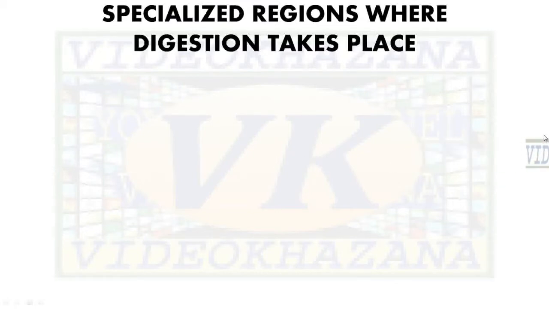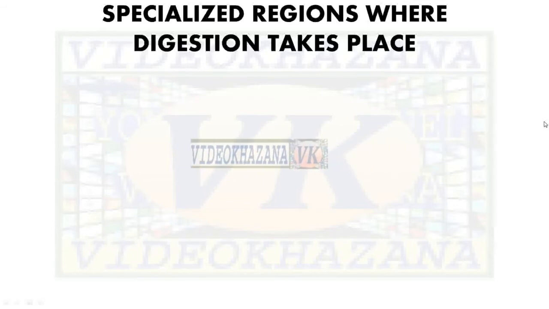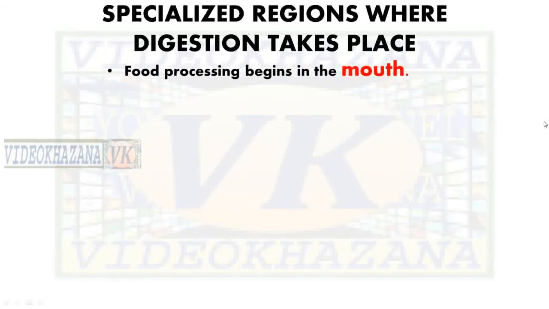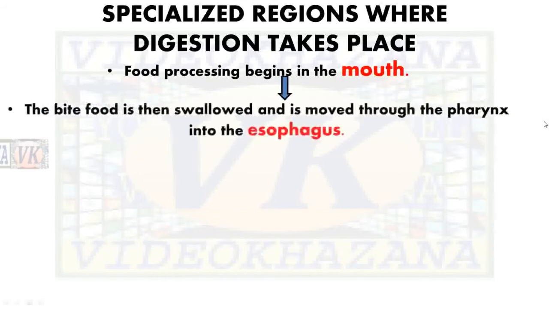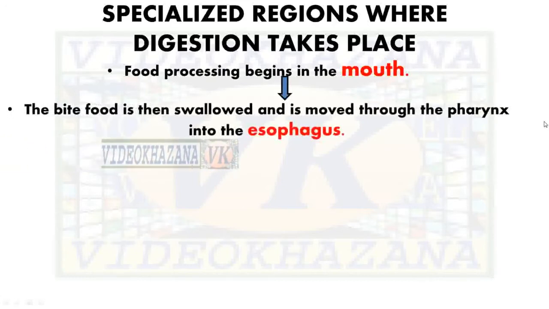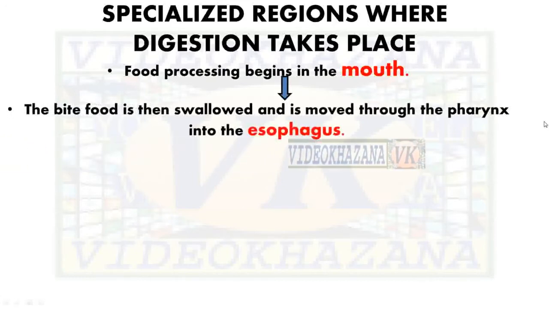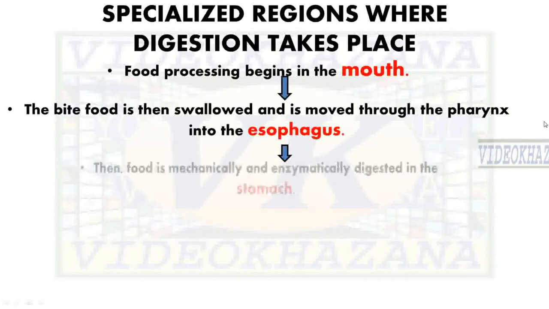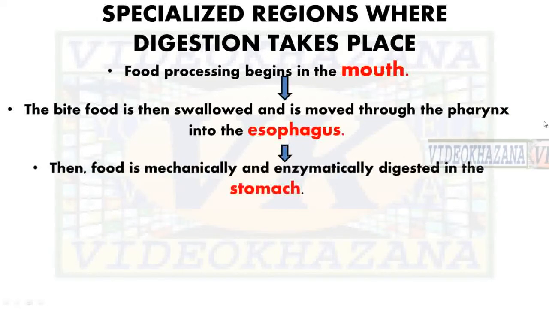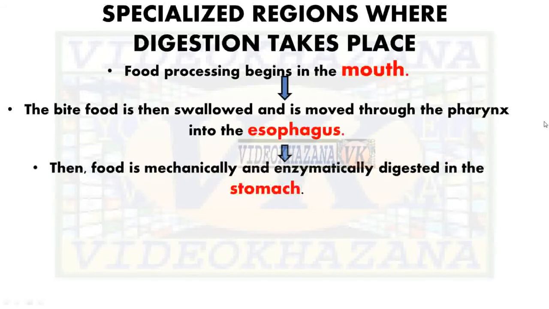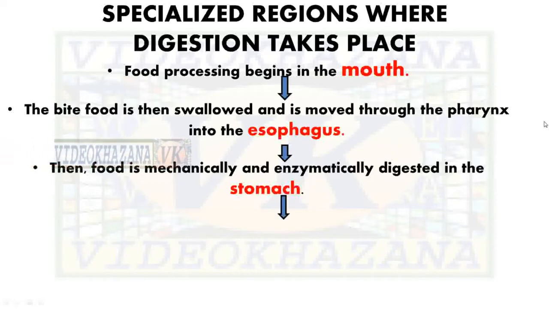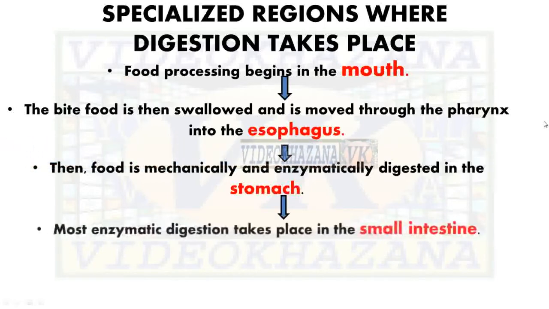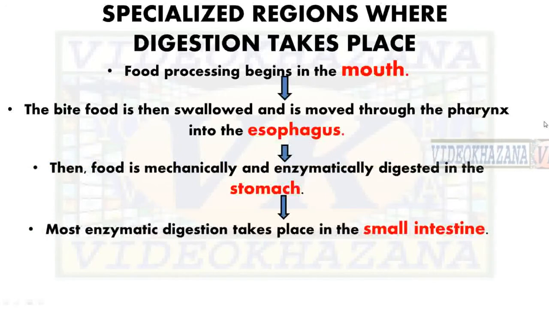Now, we will discuss the specialized regions where digestion takes place. First is the mouth. Food processing begins in the mouth. Second is the esophagus. The bitten food is then swallowed and is moved through the pharynx into the esophagus. Then food is mechanically and enzymatically digested in the stomach. After the esophagus, the next organ is the stomach, that is a J-shaped structure.